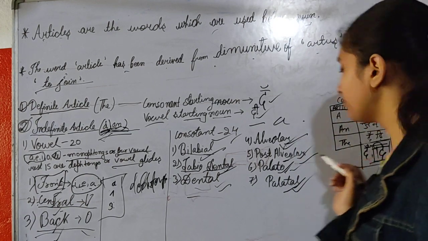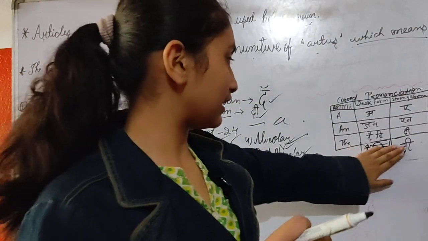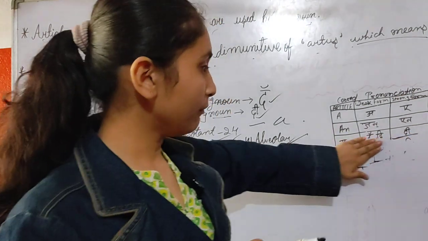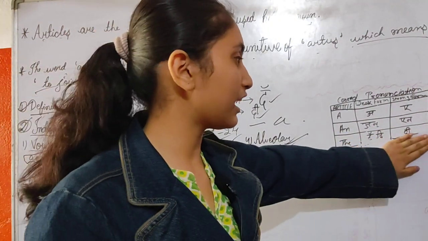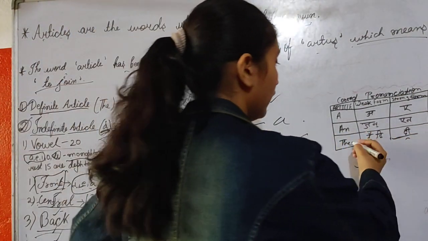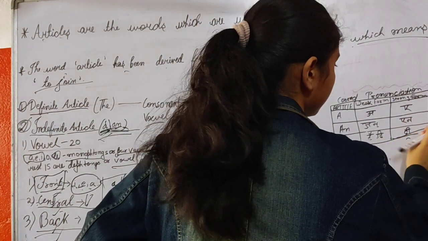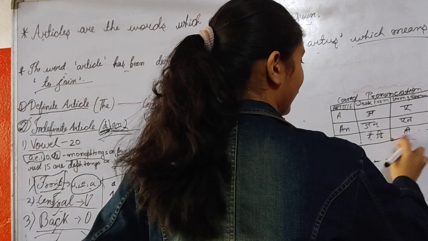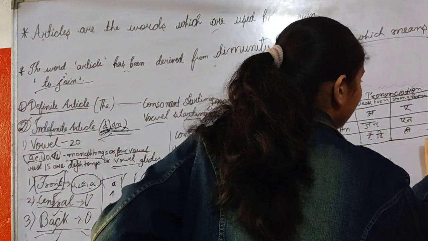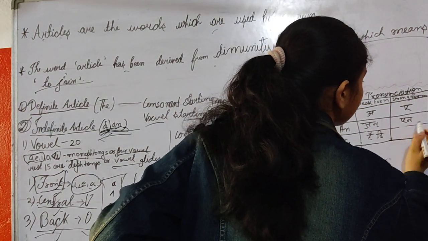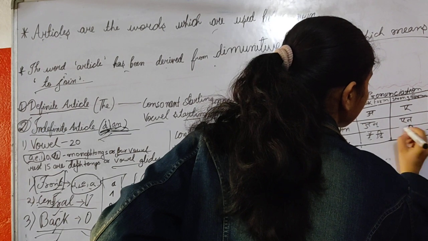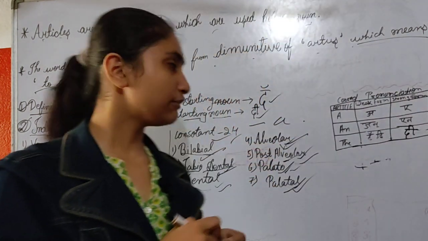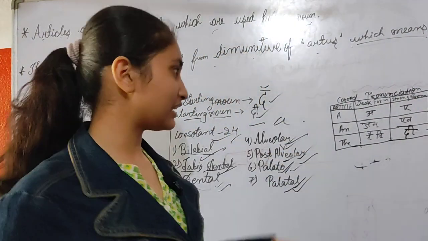Now let's move to the correct pronunciation of the articles. We are taking a summary. We are just taking a recap of it. Okay. So what's the correct pronunciation of articles?